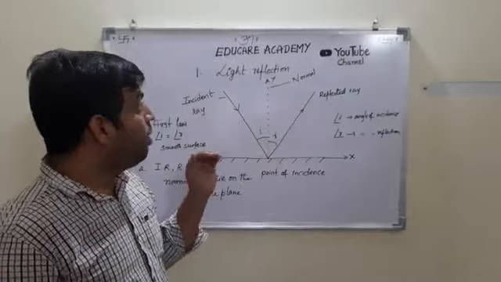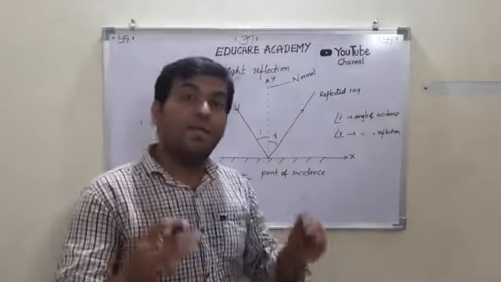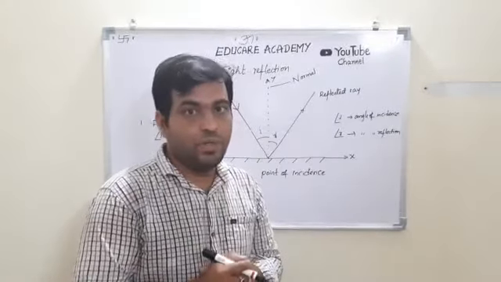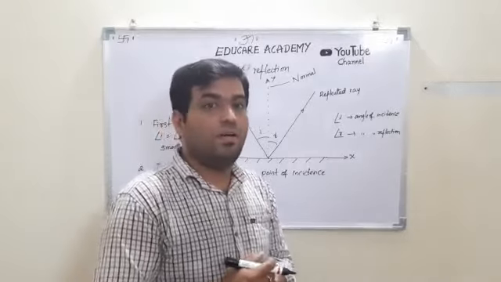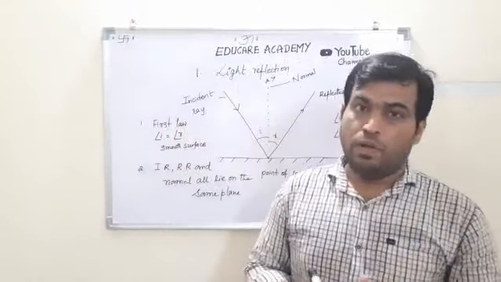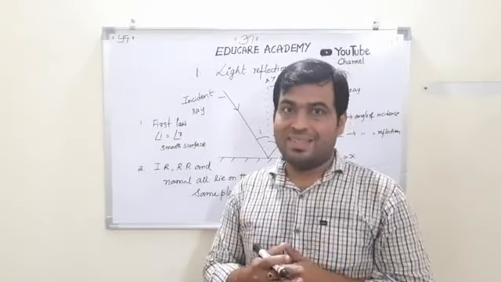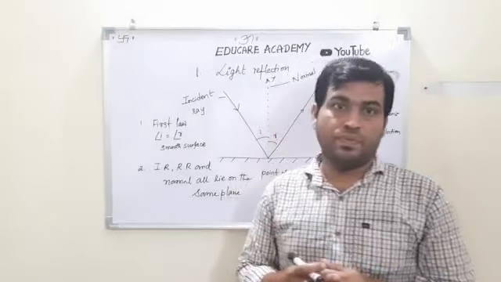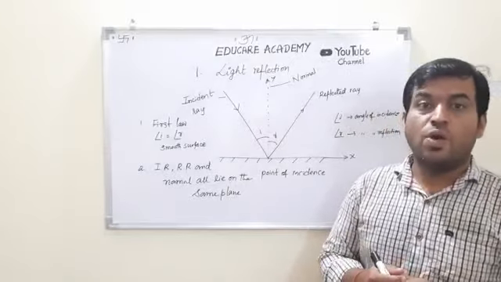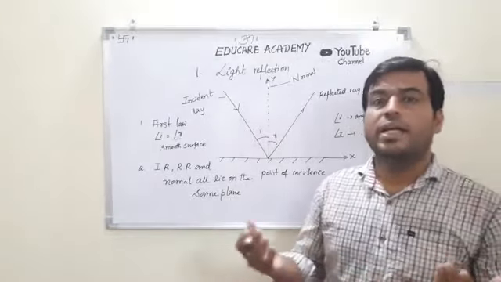So we have learnt about the reflection of light. This reflection of light is only applicable for smooth or polished surfaces like mirrors, where reflection is up to 90%.